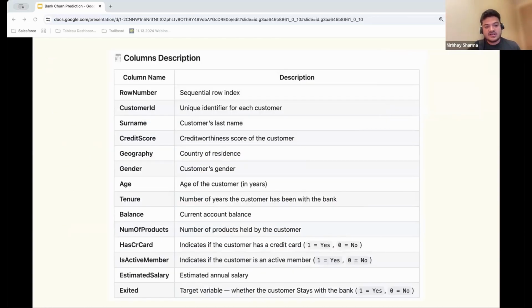So this is the data set and the columns which we had for the data set. If you can see, there are some insignificant values such as row number, customer ID, and surname. But then we have important key factors such as credit score, geography, gender, age, tenure, balance, and other details. And then at the end we had the target variable, which is Exited, whether the customer would like to stay with us or not.